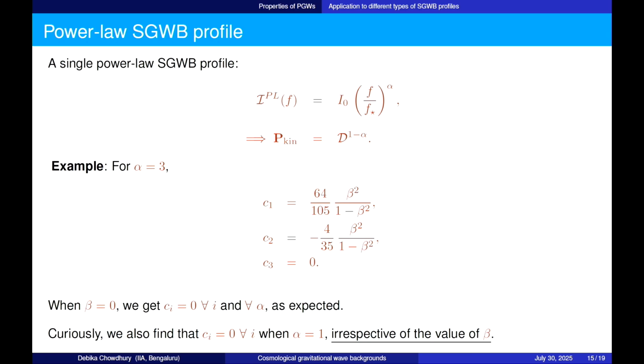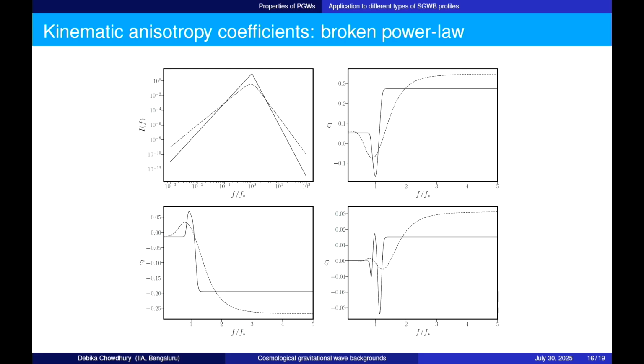This is a very interesting result, that for a spectral index of 1, this gives rise to no Doppler anisotropies. But for other values, we can evaluate it numerically. For example, I have shown you here what the values are if alpha is chosen to be 3. If the signal is different, then it cannot be evaluated analytically.